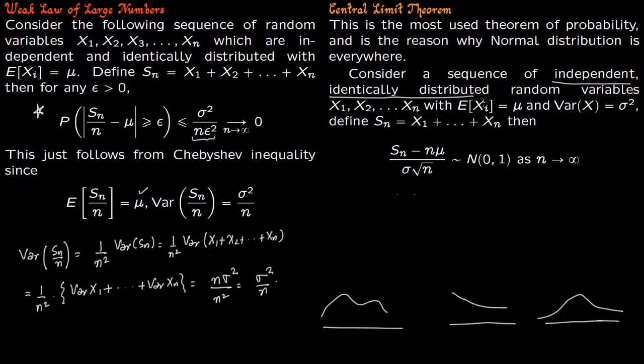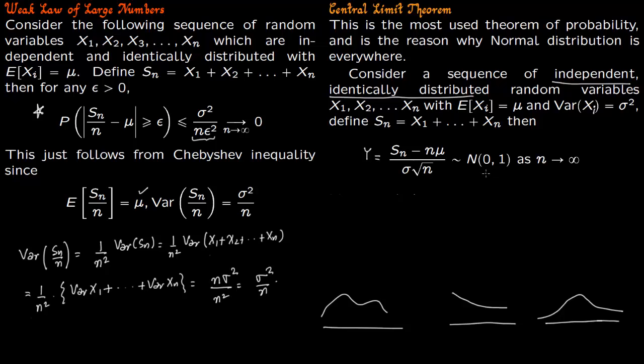You know that the expectation of each of these random variables is mu. So expectation of x1 is mu, expectation of x2 is mu, expectation of x3 is mu, and so on. And the variance of each of these random variables is sigma square. Again, you define a new random variable Sn, which is the sum of the random variables you have drawn. The central limit theorem says that if you have a new random variable y, defined as Sn minus n times mu divided by sigma times square root of n, then this y is now normally distributed with mean 0 and variance 1.